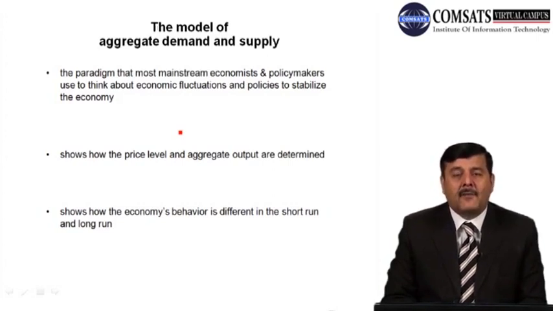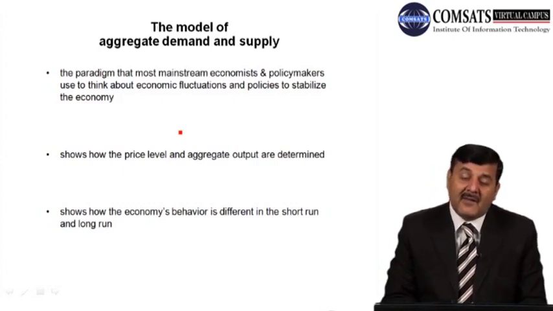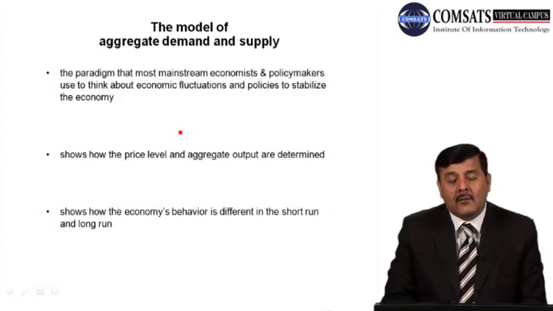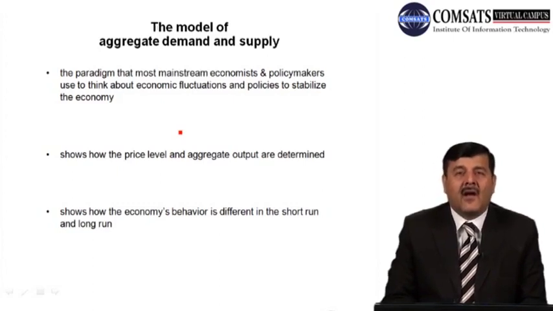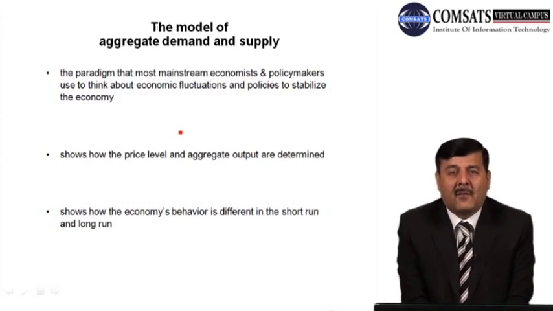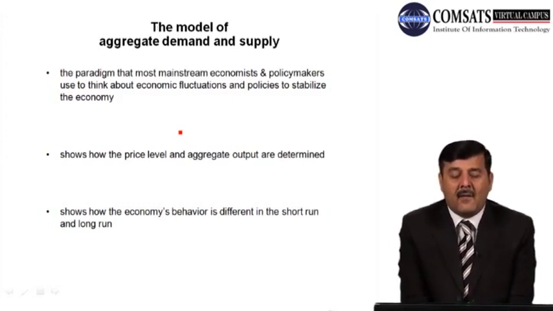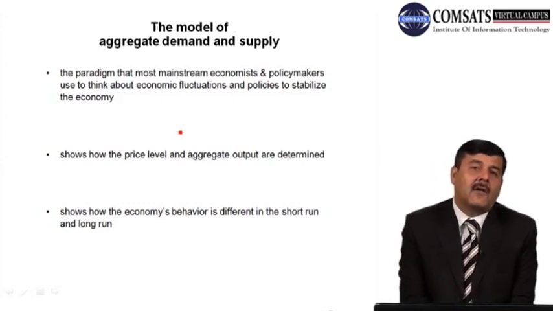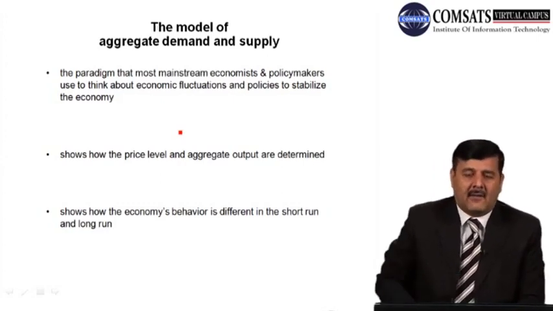It also helps economists see how the price level and aggregate output are determined, and how the economy behaves differently in the short run and in the long run.